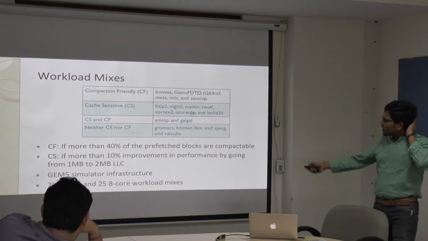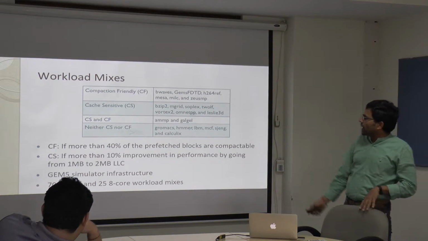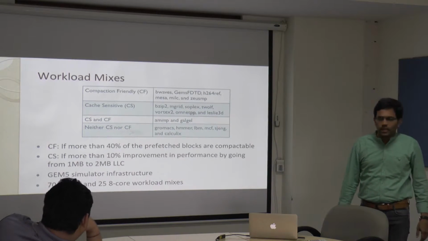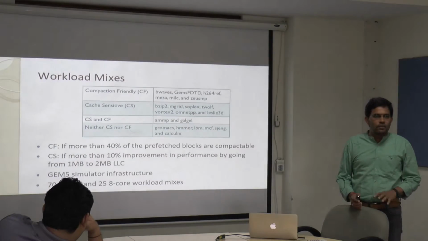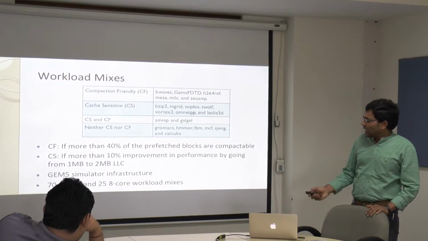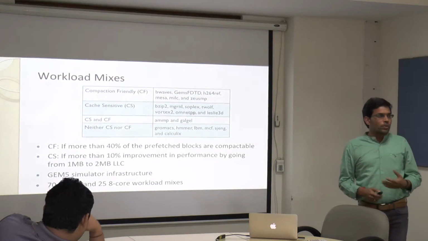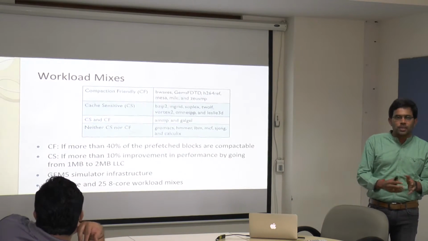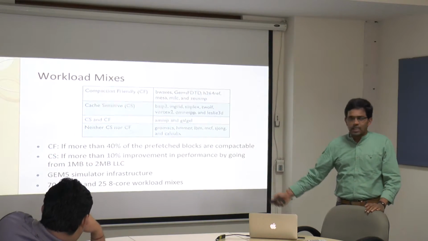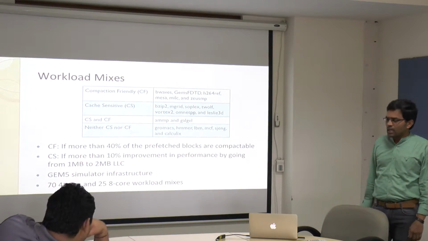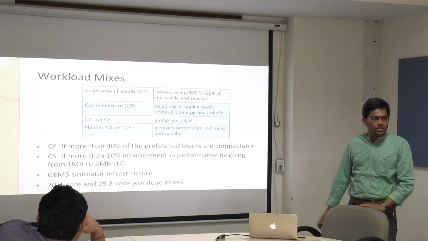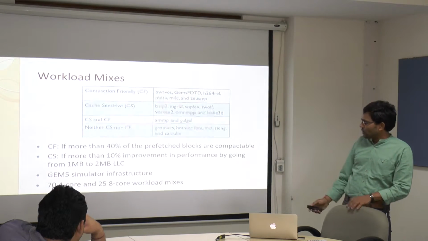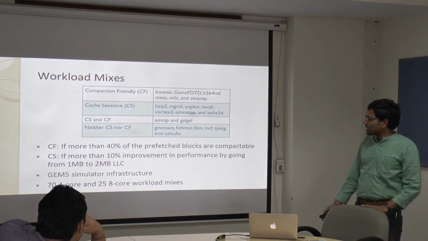And we've split the benchmarks into compaction friendly and cache sensitive, and the definitions are like this. If more than 40% of the blocks are compatible, then we consider it a CF. And if the performance improves 10% by increasing the cache space from 1 MB to 2 MB at the LLC, then we consider it a cache sensitive application. In our TC paper, we have given the detailed analysis application by application. But due to lack of time, I am not going to give you the full results here.